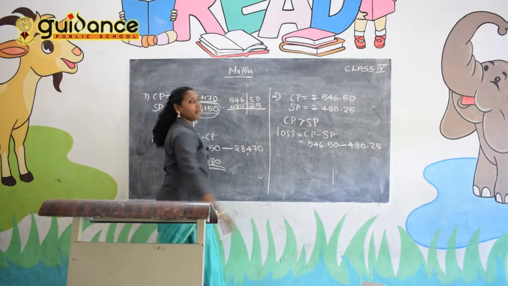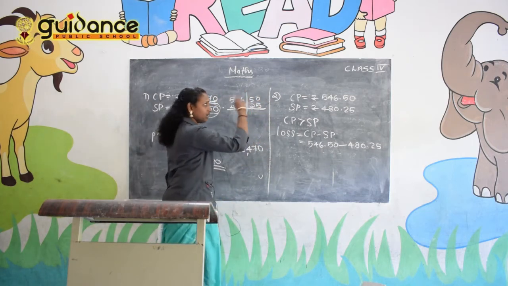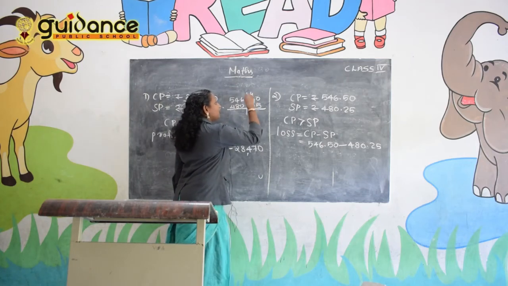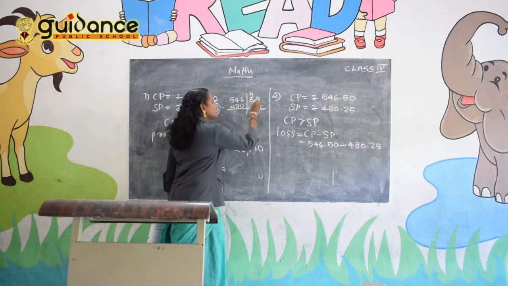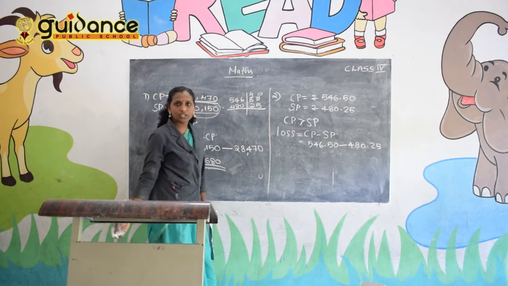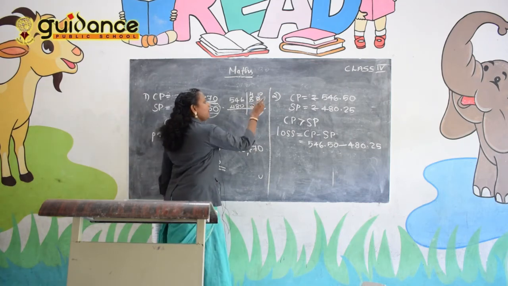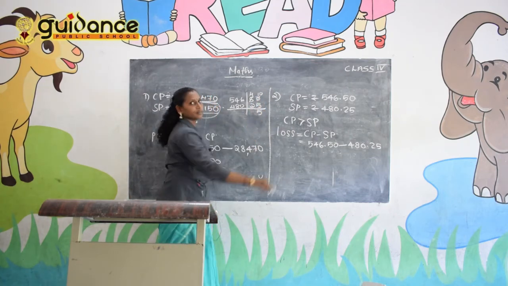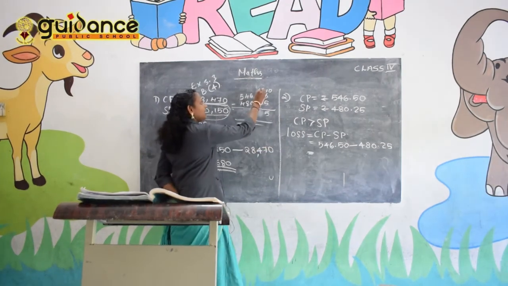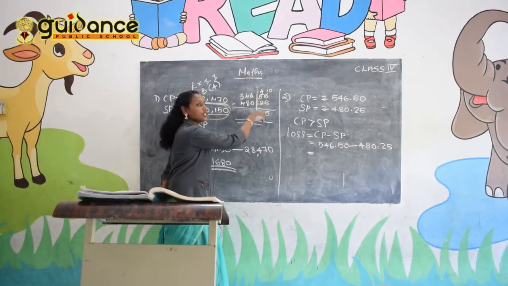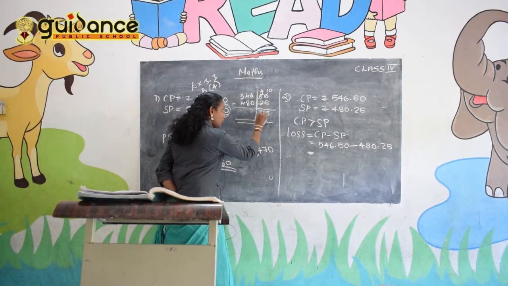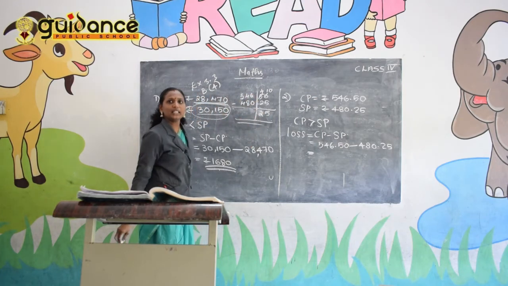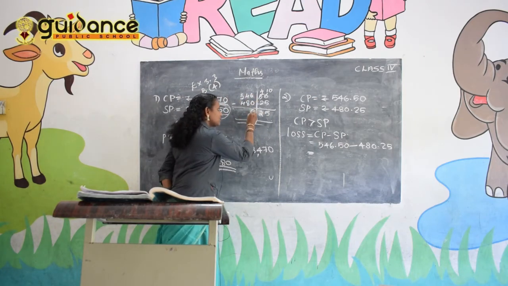0 minus 5 is not possible. Take a borrow. 5 becomes 4 and 0 becomes 10. Then 10 minus 5, 5. Then 4 minus 2, 2. Then 6 minus 0, 6.